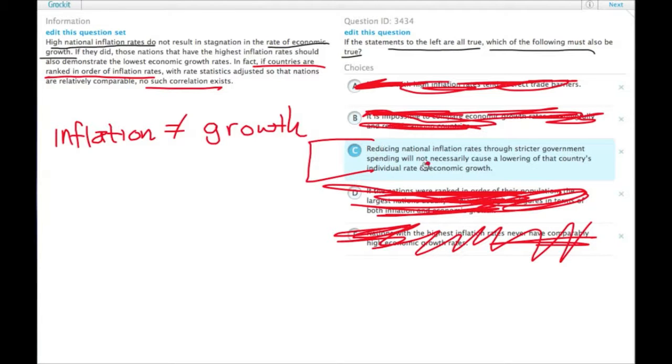This one says that lowering the one will not necessarily lower the other. Because they're not correlated, they could both go down, but they won't necessarily because, again, they're not tied together, which is what the passage actually says. So it's answer choice C.